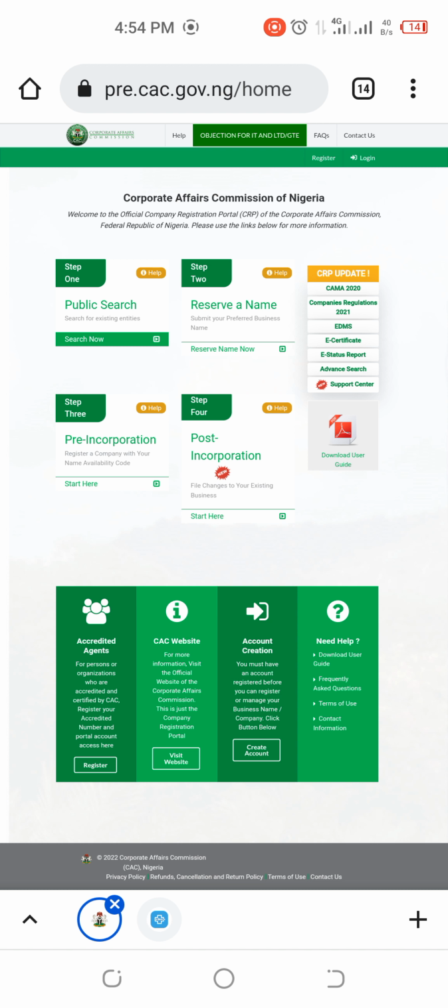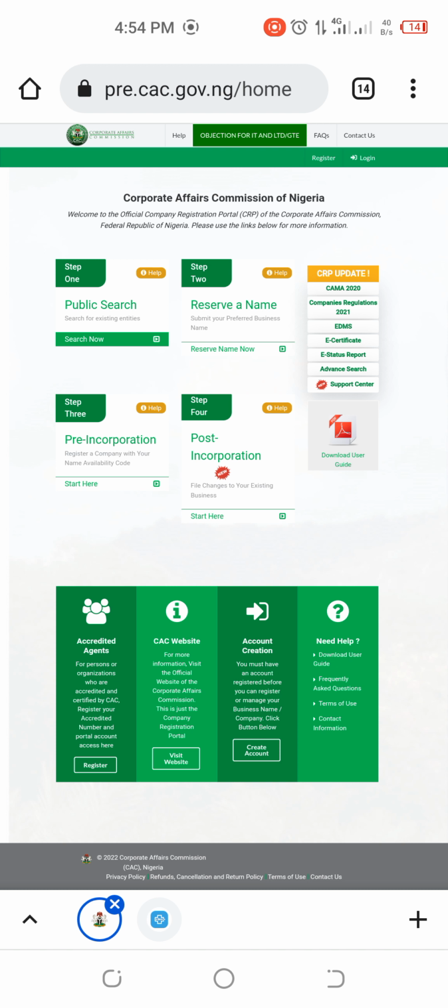Okay, this is the CAC portal. You can see that the web address is pre.cac.gov.ng/home. Right, and then you can see that we have the CAC logo, we have the help, the objection, and IT, the contact, where you can get numbers you can call when you have an issue. But with me, you don't need those numbers. I'm going to be putting you through as a mentor, teach you everything you need to know about this business.